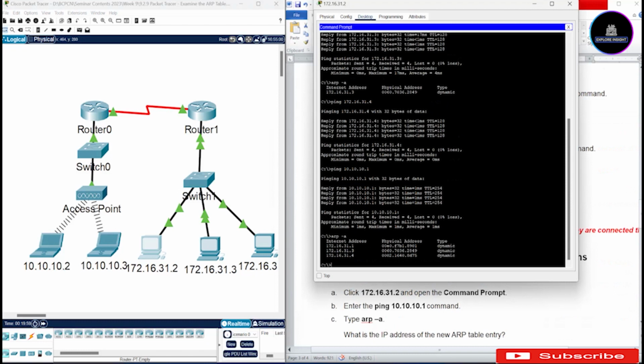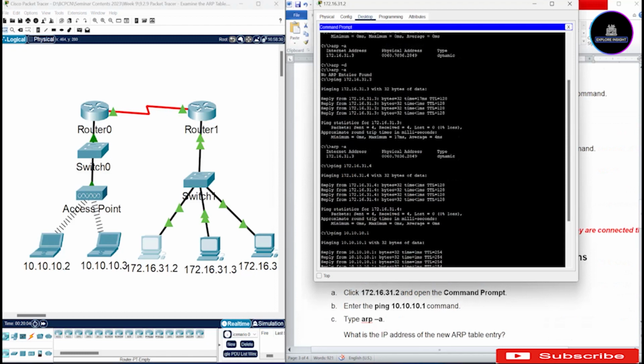Now, what is the IP address of the new ARP table entry? If you follow me through what we have here, you can see that there was a time we pinged 172.16.31.3, so the ARP table will add that. And also at this point, we also ping .4, of which the ARP will also add to its table.